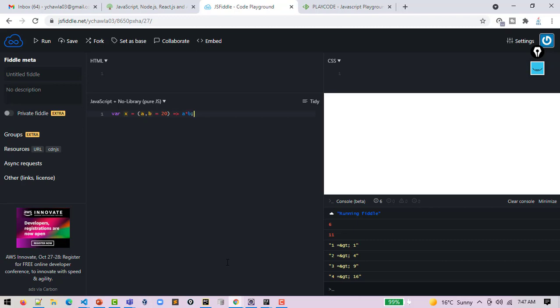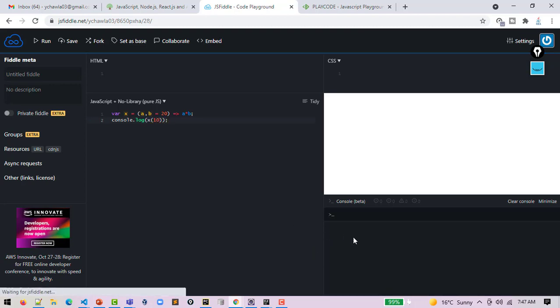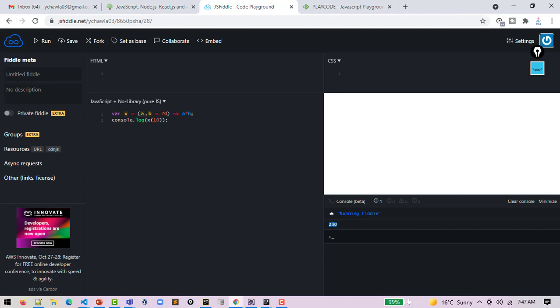Now you need to call this function which resides in variable x. I am just giving you one value. The second value it will take automatically as 20, and it will give me an output of 10 into 20, which is 200.